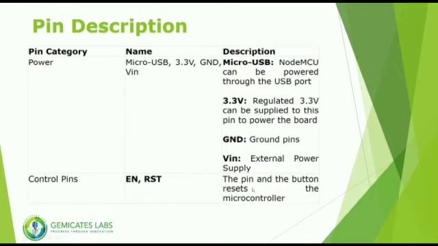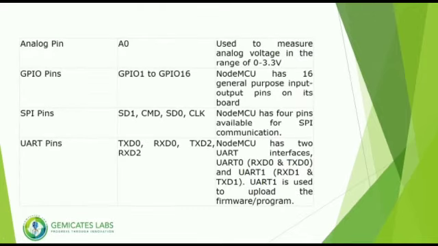It has two reserve pins, which are RSV pins, used by the microcontroller, and has one analog pin used in analog communication, and 16 GPIO pins used as input or output pins based on the programming. GPIO 1, 3, 13, 15 pins are used for universal asynchronous receiver and transmitter communication.